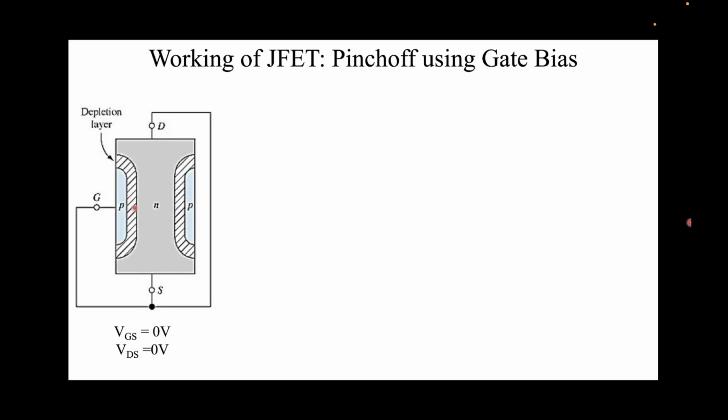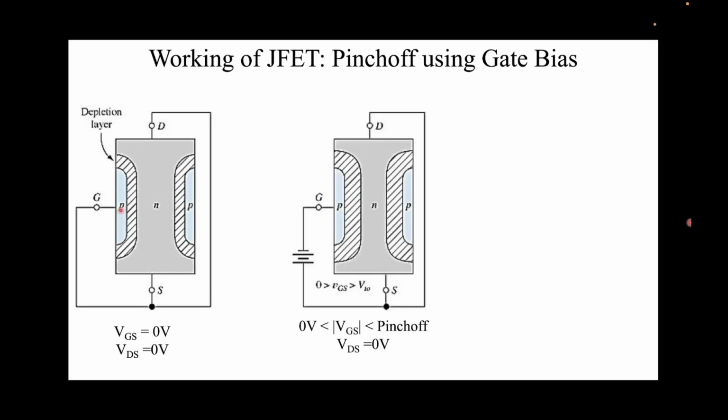What happens if, let's say, we apply a slightly negative bias, a reverse bias, to the gate source junction? Note that the gate is P-type, so this means we apply some negative voltage. Naturally we expect the depletion region to increase, because now the gate source and the gate drain have also become reverse biased. You can see the depletion region has increased. Now let's increase the gate voltage, let's say some minus 0.5, minus 1 volt, up to a certain threshold, which we call pinch off.